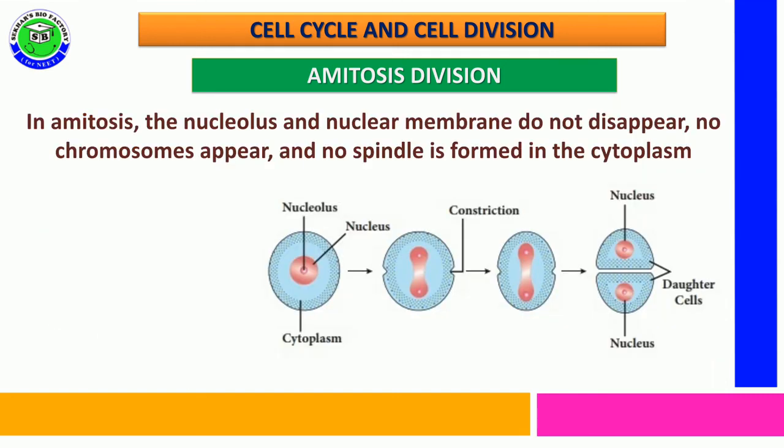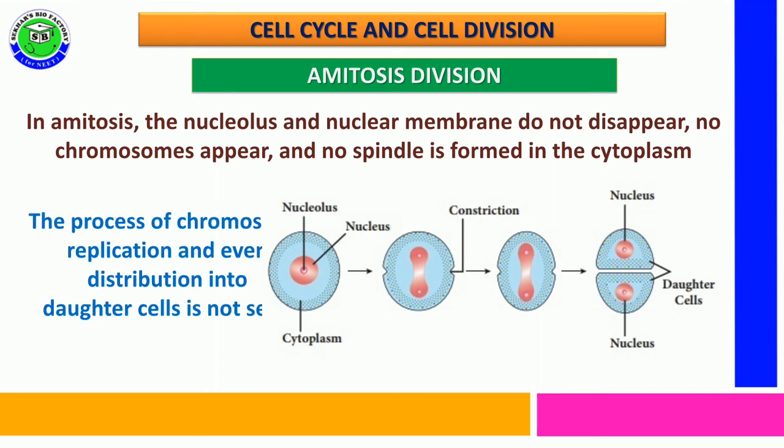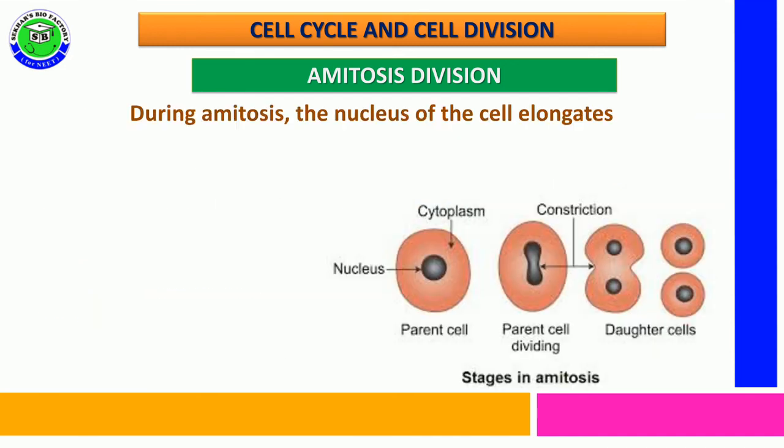In amitosis division, the nucleolus and nuclear membrane do not disappear. At the same time, there is no formation of chromosomes from chromatin fiber. Along with that, spindle fiber formation also does not take place. The entire process does not involve replication of chromosomes followed by their distribution into two daughter cells; that type of events is not seen properly during amitosis division.